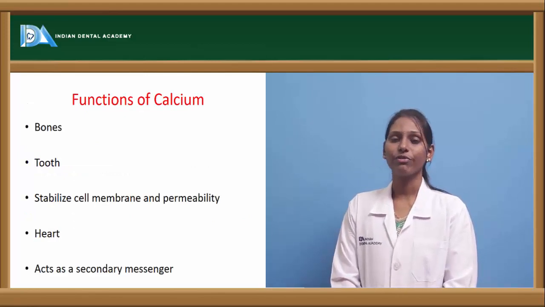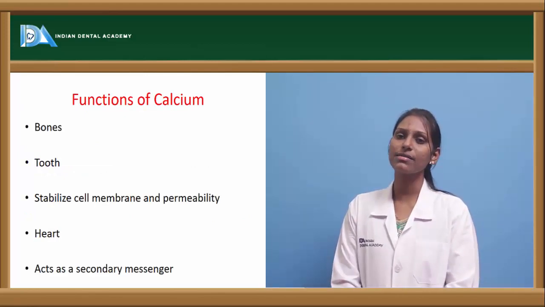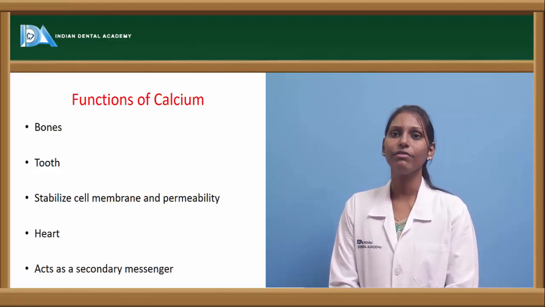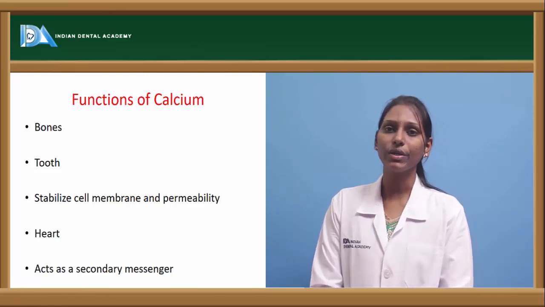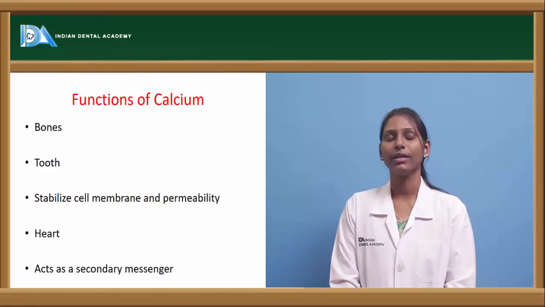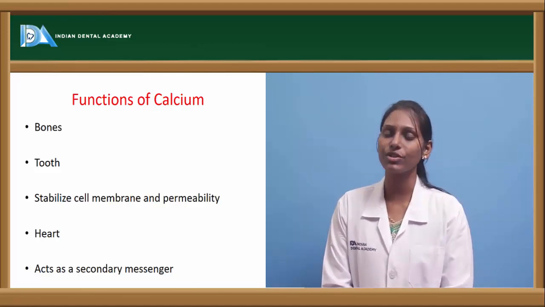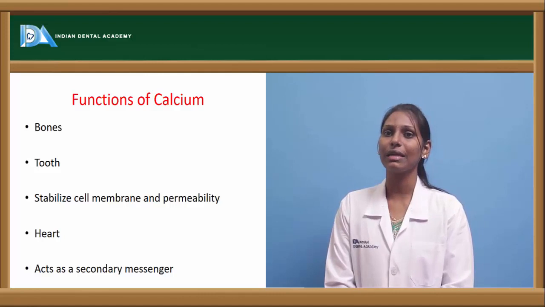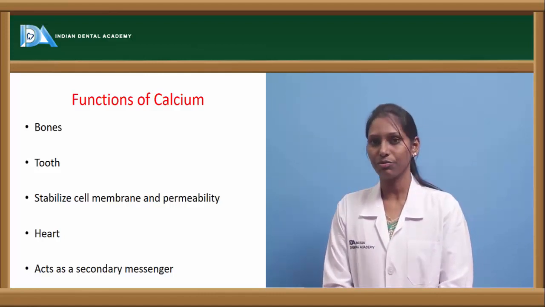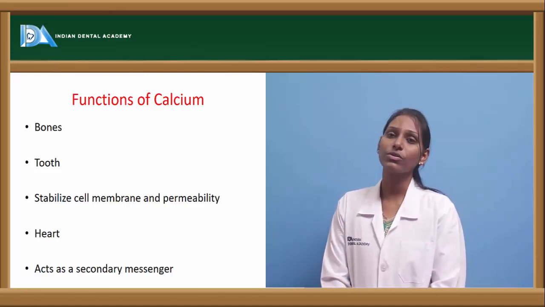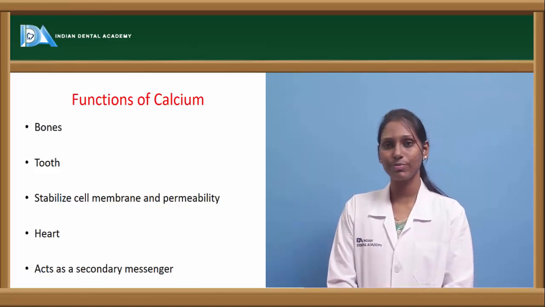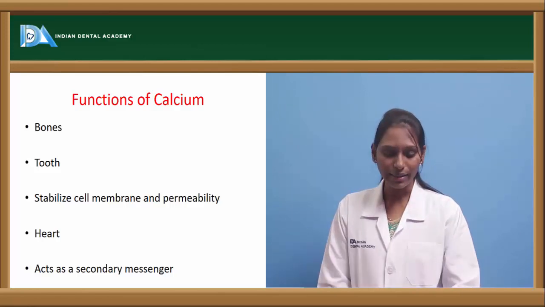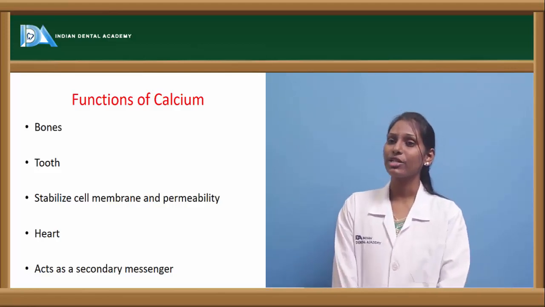Coming to the various functions of calcium, as we already discussed, calcium is very important for maintaining the hardness of the bone. Calcium as well as phosphate is the most important inorganic component of the bone, and in teeth it forms a microstructure. It is essential for formation of the microstructure of teeth, especially for the calcification of the tooth matrix. Calcium is also essential for stabilization of the cell membrane and its permeability, and in the heart, calcium is very essential for the pacemaker potential.